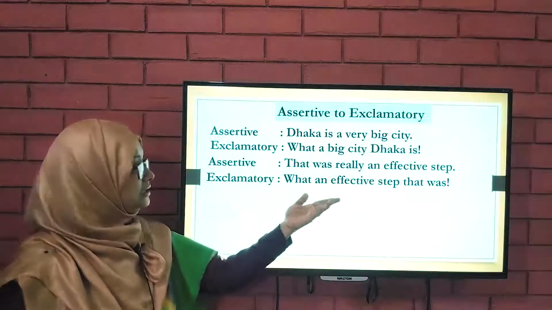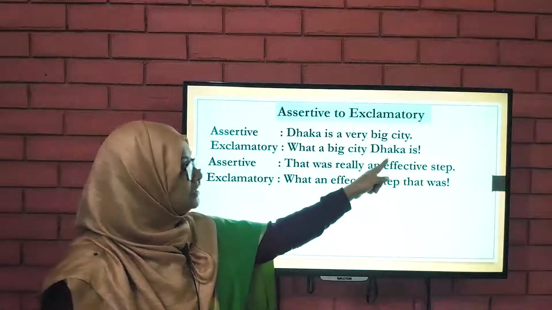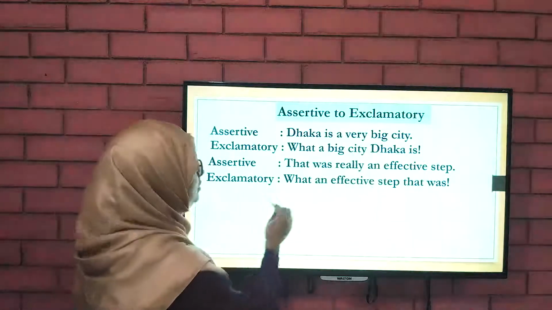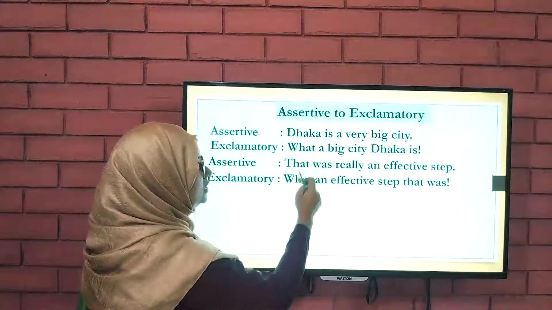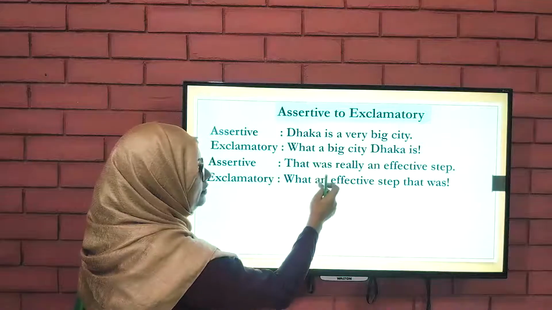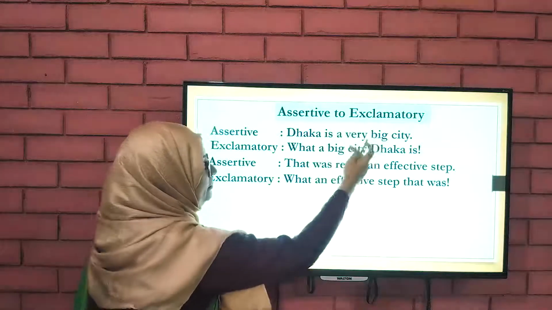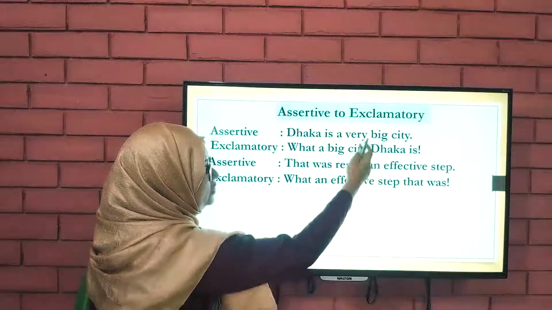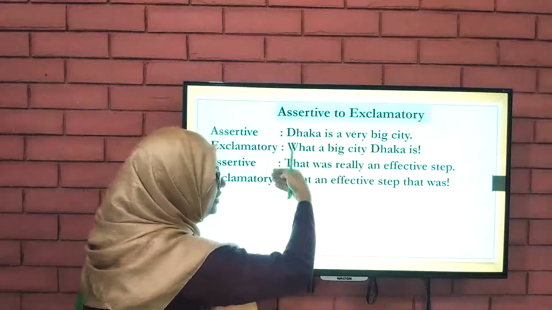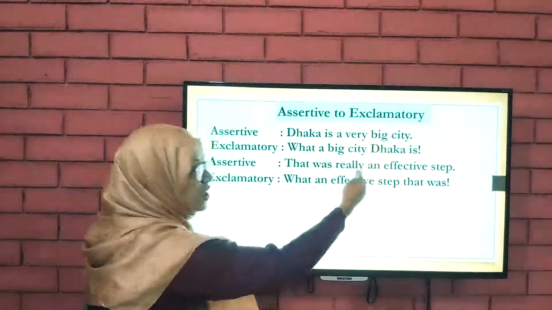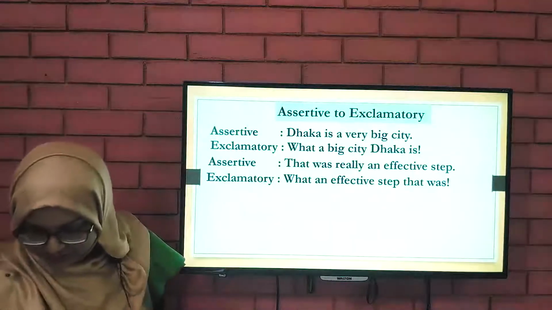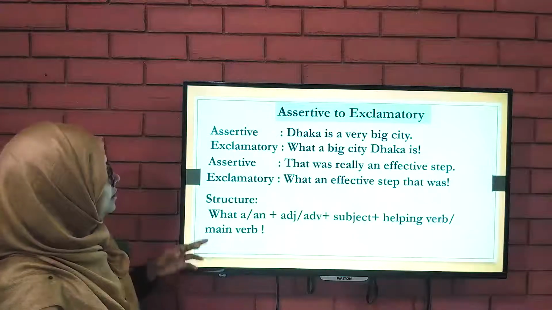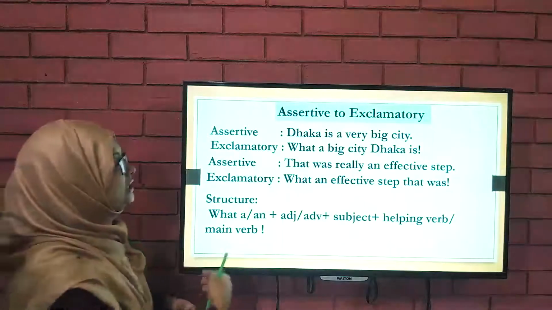Okay, is it clear? What a big city. What an effective step. What, then a, here an. A big, here effective. So you will find a very good structure in all these sentences. So what would the structure be? How will we convert it into exclamatory?